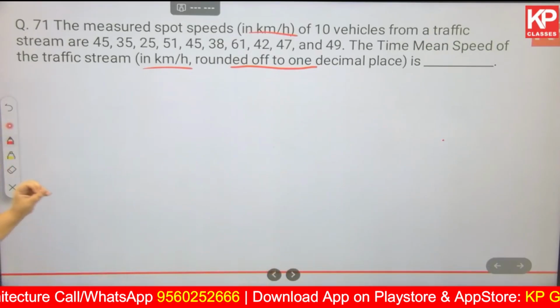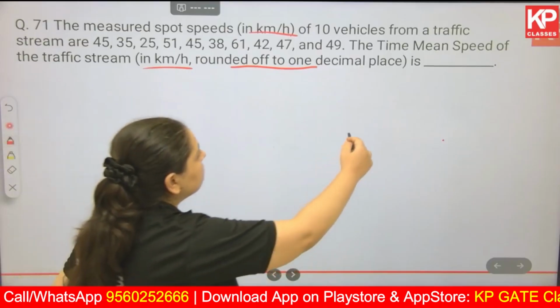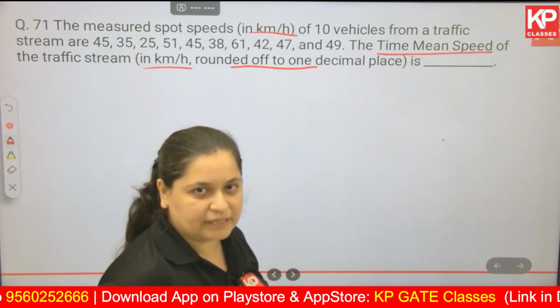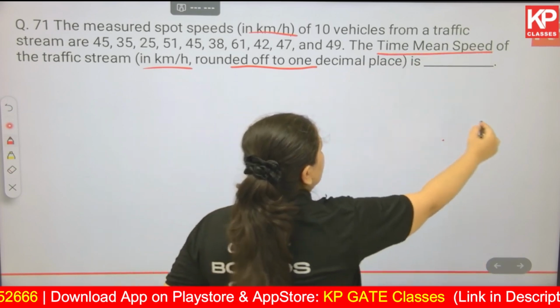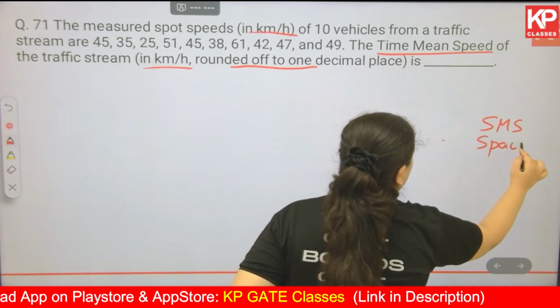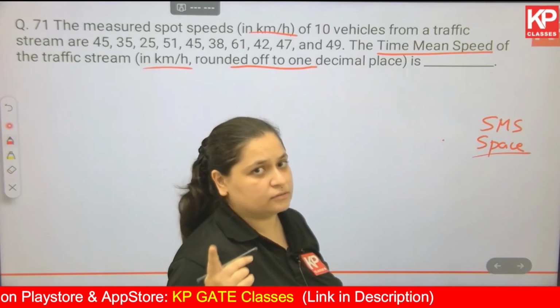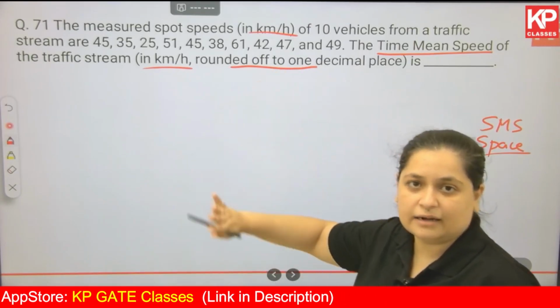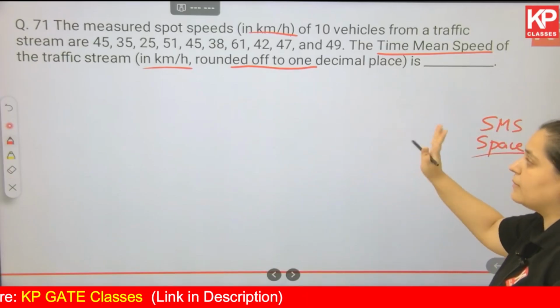You have to do nothing, just find out the mean. So in time mean speed you find out the absolute average or the absolute mean. Okay, and when it comes to space mean speed, at that time you have to find out the harmonic mean. Again, the calculation is very easy, but this is easier than that. Okay, very easy, 1 mark given to you.